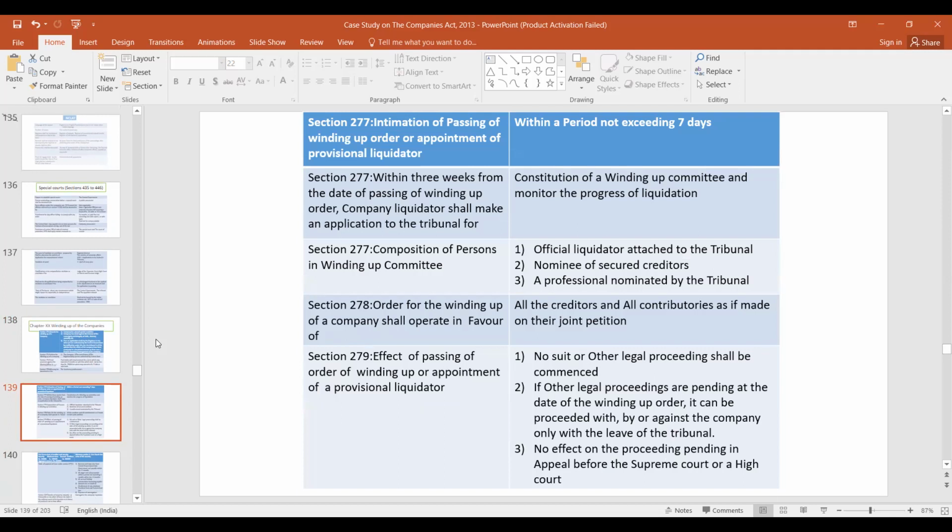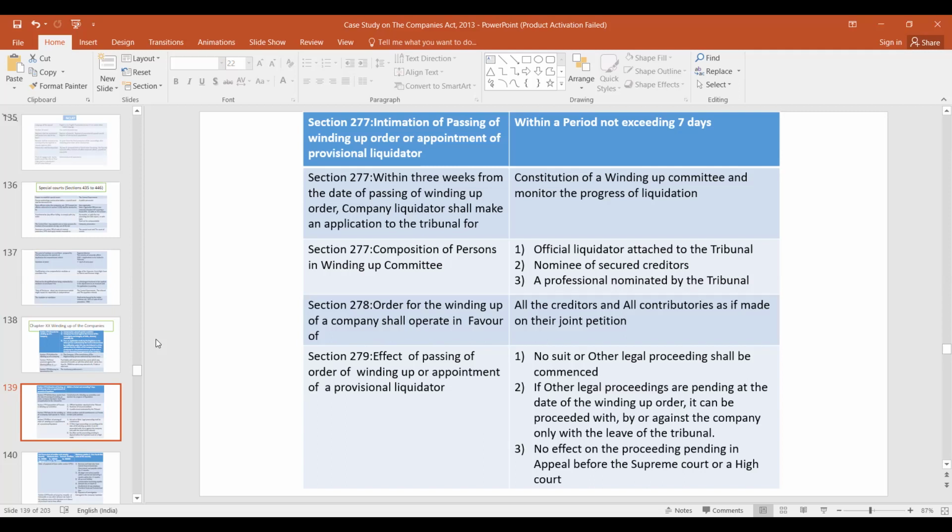In this case also, there is a winding up committee, like we have the stakeholders consultation committee in case of liquidation. So in case of winding up also, there is a constitution of a winding up committee which monitors the progress of liquidation. And this committee has to be set up within 3 weeks from the date of passing of the winding up order. The company liquidator shall make an application through the tribunal for constitution of a winding up committee and to monitor the progress of liquidation.